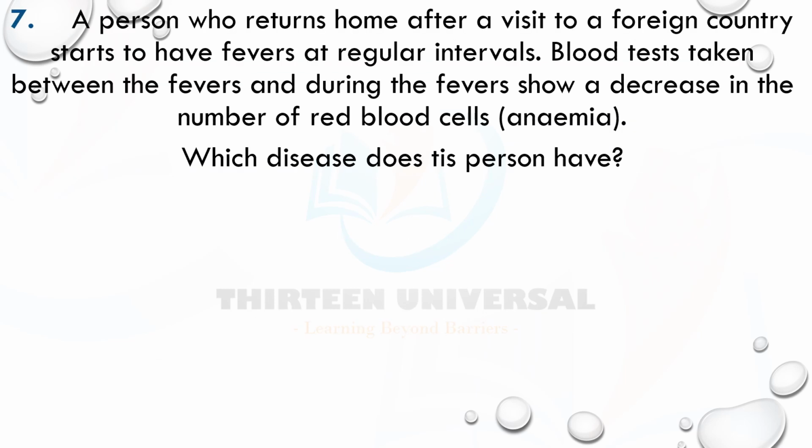Number seven. A person who returns home after a visit to a foreign country starts to have fever. Look at the symptoms. The first symptom is fever at regular intervals. Blood tests taken between the fevers and during the fevers show a decrease in the number of red blood cells. Anemia. See another symptom. So which infectious disease shows these two symptoms? Fever and anemia.